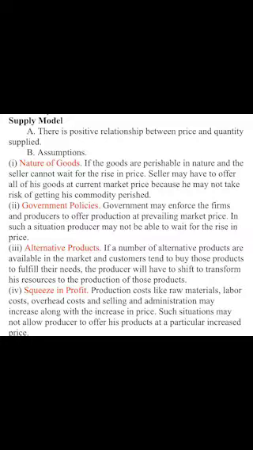Here are 4 examples. 1. Nature of goods. If the goods are perishable in nature and the seller cannot wait for the rise in price, the seller may have to offer all of his goods at the current market price because he may not take the risk of getting his commodity perished. 2. Government policies. Government may enforce the firms and producers to offer production at the prevailing market price. In such a situation, the producer may not be able to wait for the rise in price.